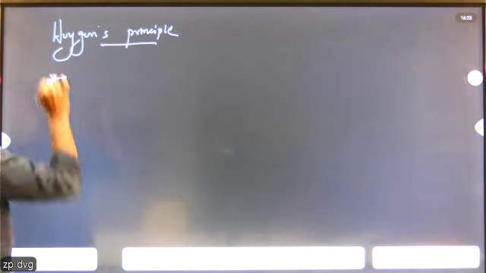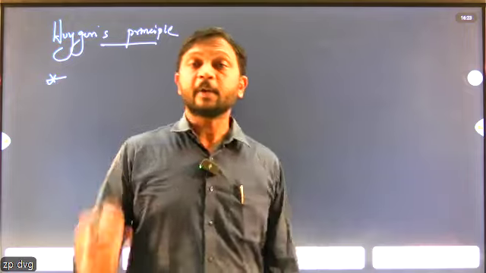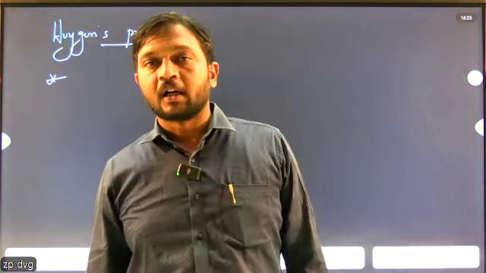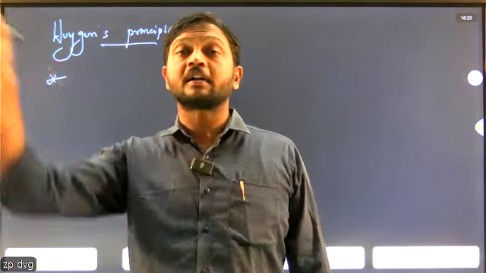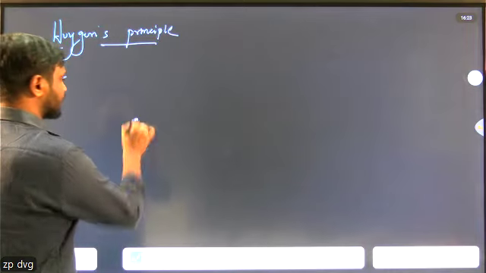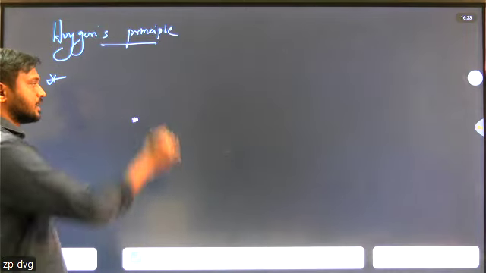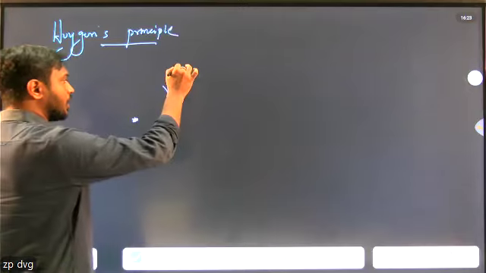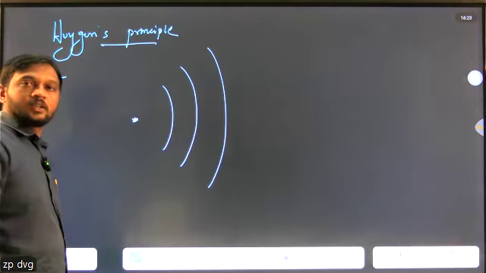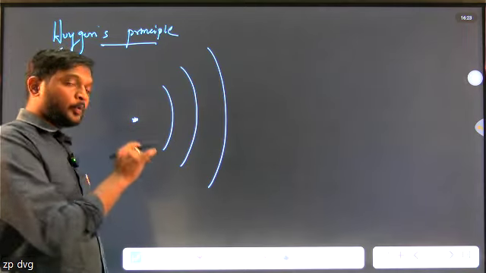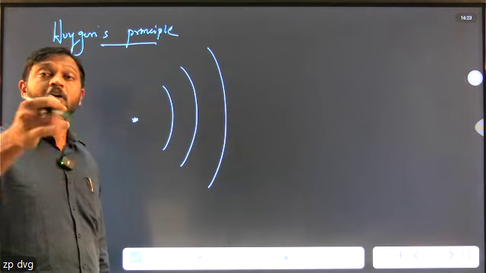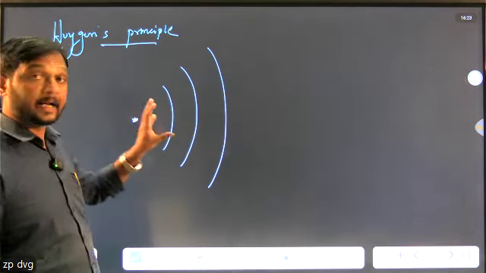See, the first point is, every point on the wavefront is a source of secondary wavelets. And these wavelets spread out in all directions with the speed of the wave. This is a point source or a spherical wavefront, which spreads out in all directions with the speed of the wave. These wavelets produce secondary wavelets, which spread out in all directions. This is the principle of Huygens.